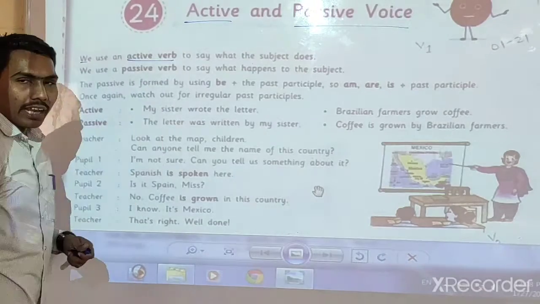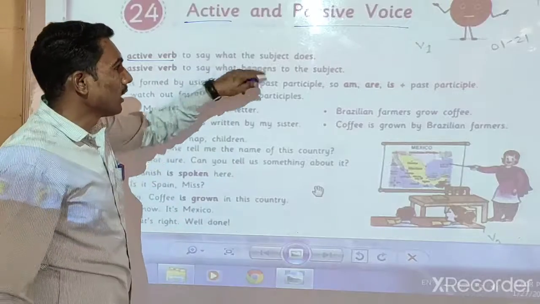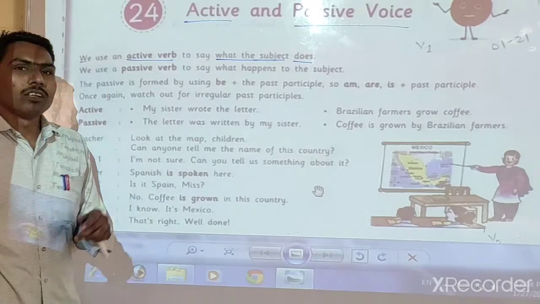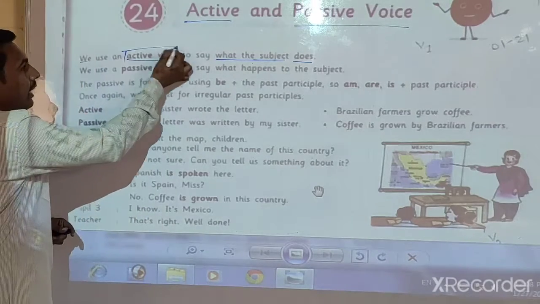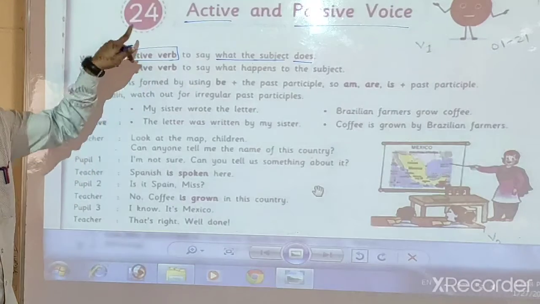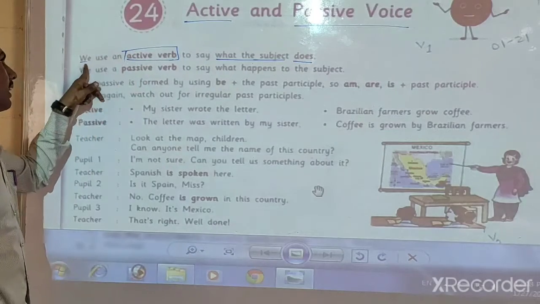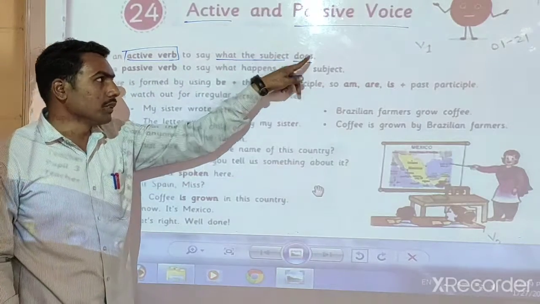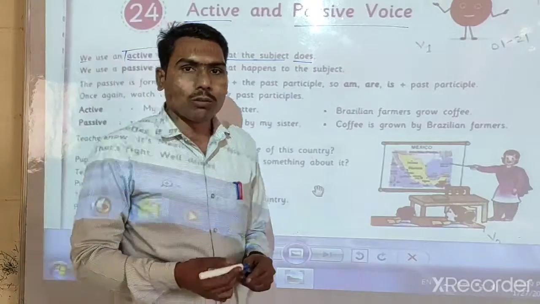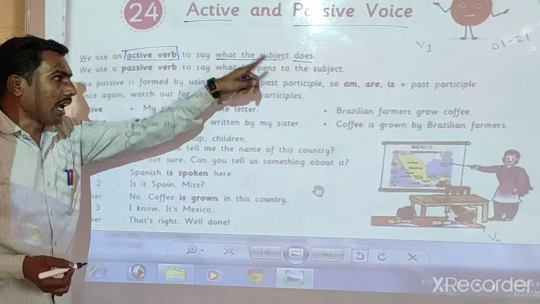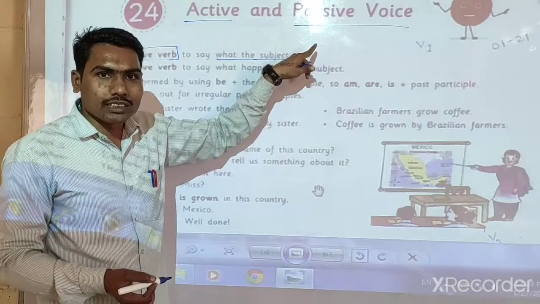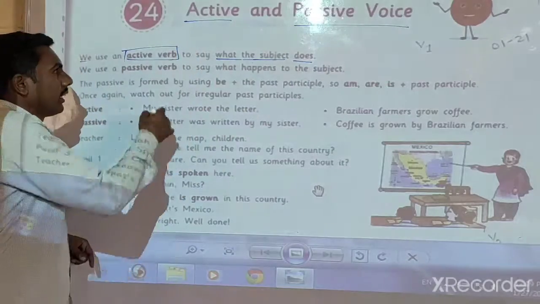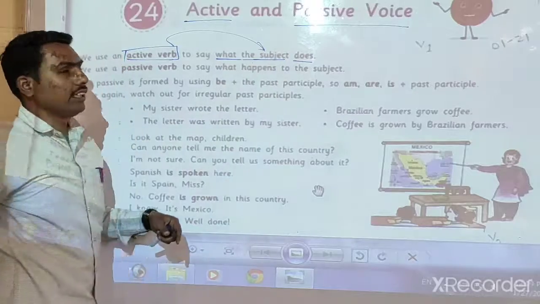Okay, we use an active verb to say what the subject does. When we use active voice, we use an active verb. Remember that active verb and active voice are the same thing. We use an active verb to say what the subject does. आपण active verb कधी वापरतो? ज्या वेळेस कर्ता काय करतो, what the subject does, the action of the subject. The action of the subject is related with active verb, that is called the active voice.